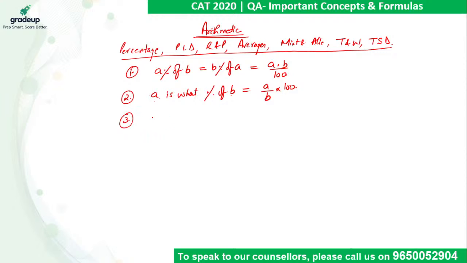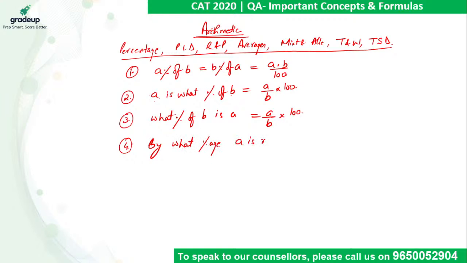Third is: B is what percent of A. So again, I have changed the language a little, right? Still it is the same, still the calculation is A upon B into 100. If we have to study by what percentage A is more or less than B, it comes out to be A minus B upon B into 100.